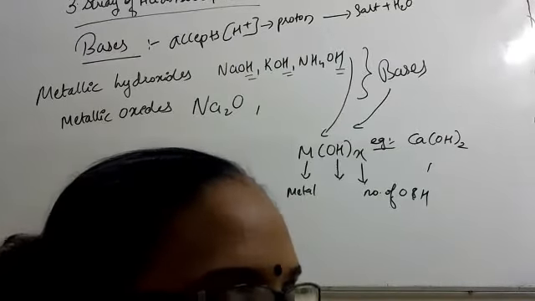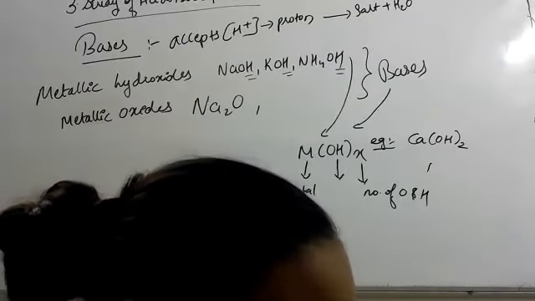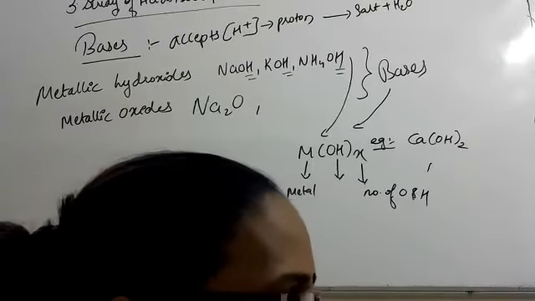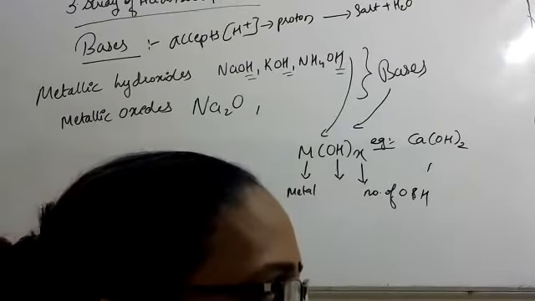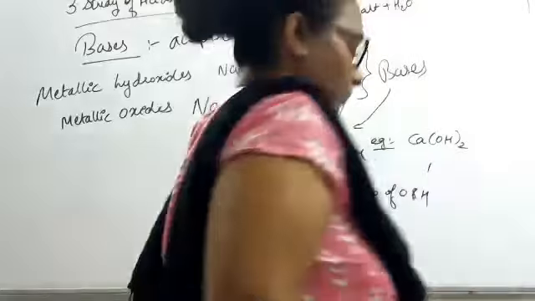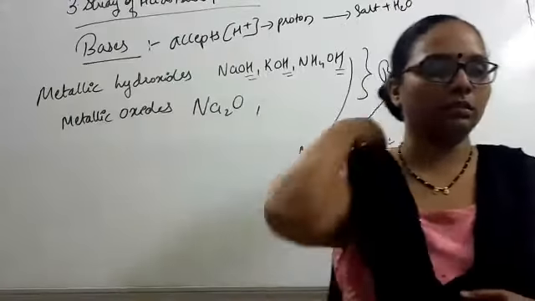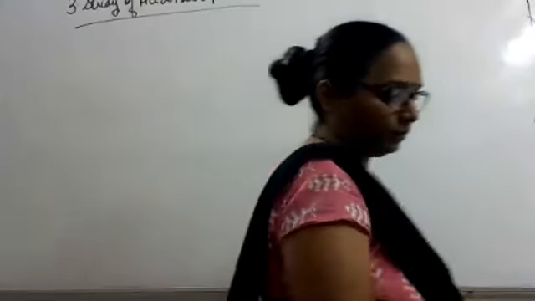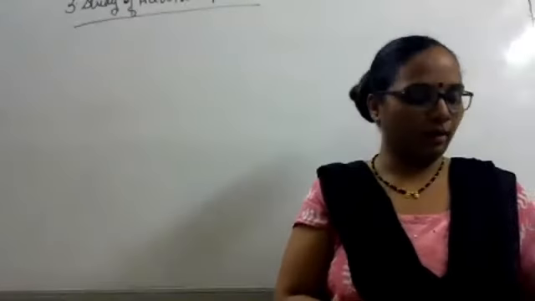Where M is the metal, x is the valency of the metal. Okay, any problem in this? No, ma'am. Next we come to alkalis.